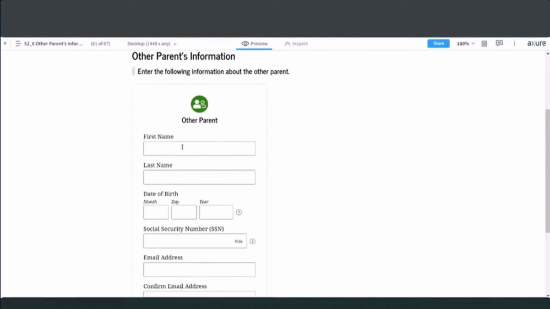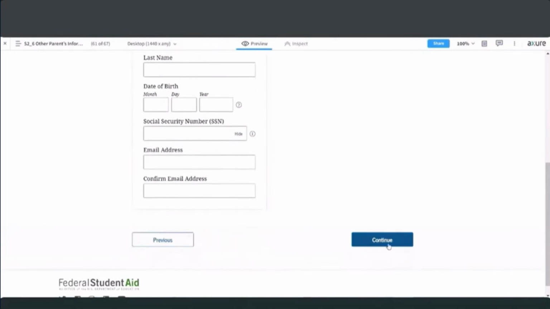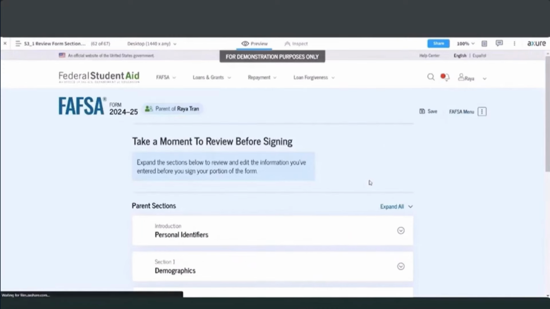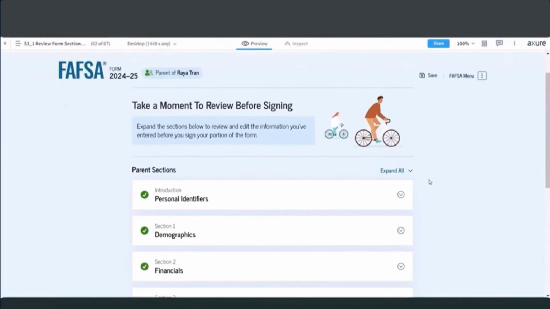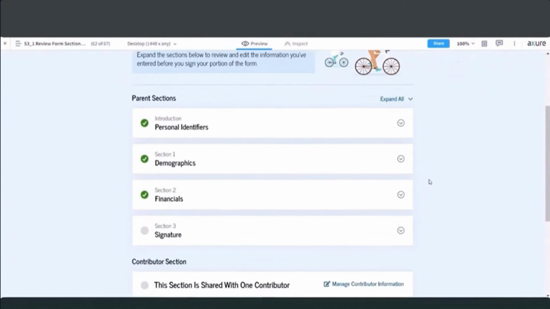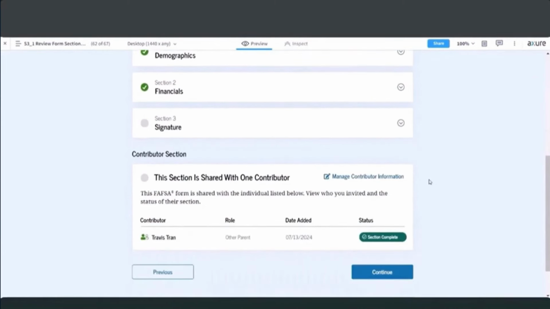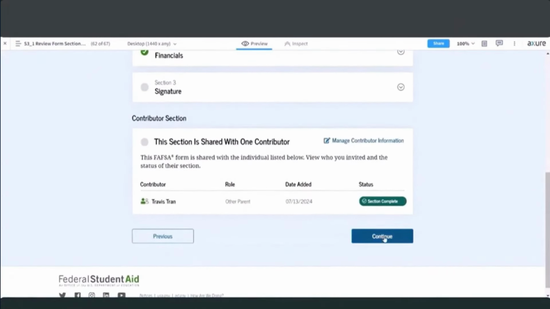So they would provide the other parent's first name here and their date of birth and their social security number and email address. Once they have provided all of that, they would choose the continue button, and then they have finished completing all of the questions for the parent section. So here they have an opportunity to review their responses before they sign the form. So they can scroll through here. They can see which sections were shared with other contributors. And then once they've reviewed their responses, then they would select the continue button here.